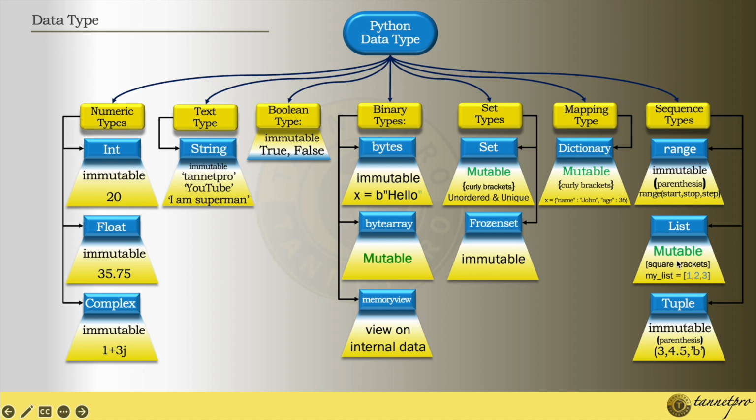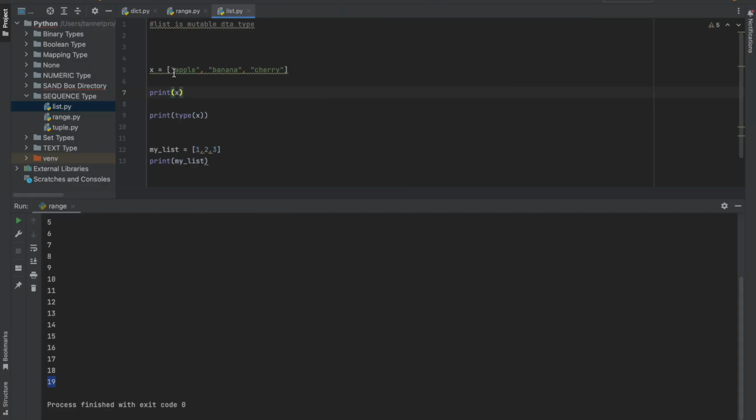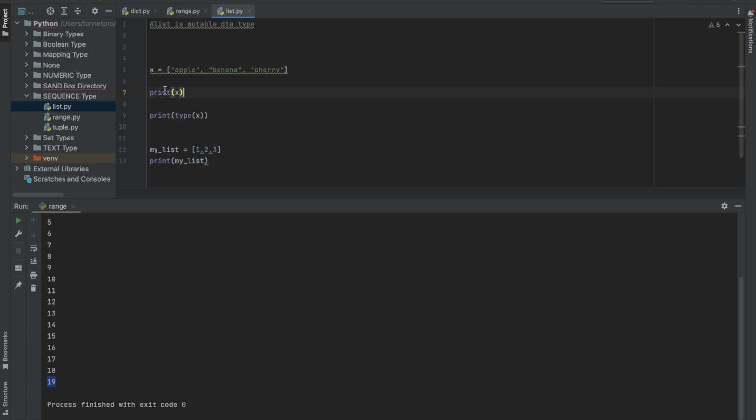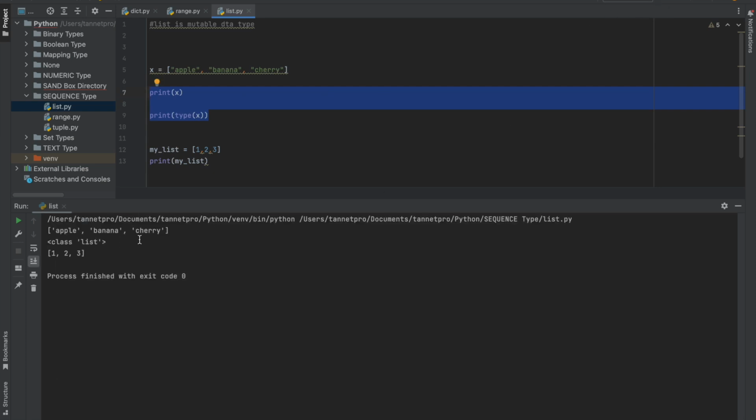Always keep in mind, whenever we mention the square bracket, it will always be a list, right? So it is mutable. I made a list with apple, banana, and cherry, 3 fruit names, and then I print it out, and I see what the data type is. So apple, banana, cherry, this is the list, and this is the list data type.